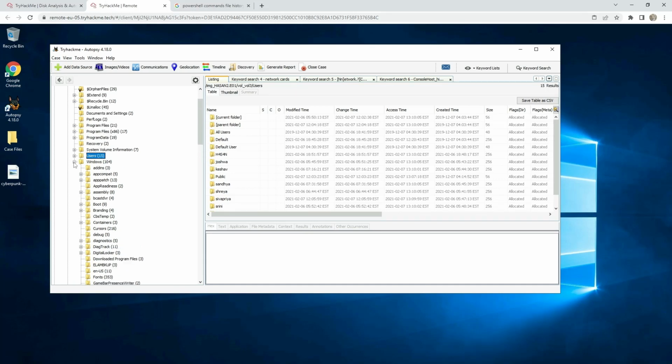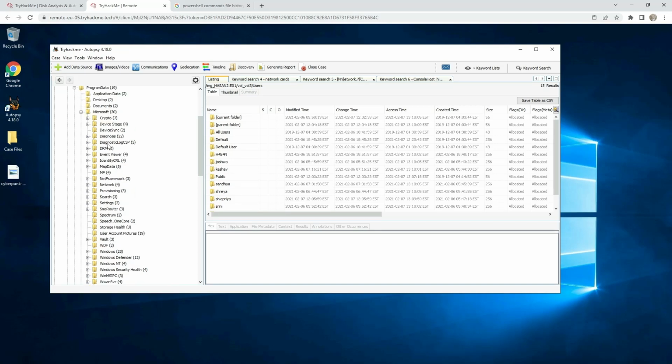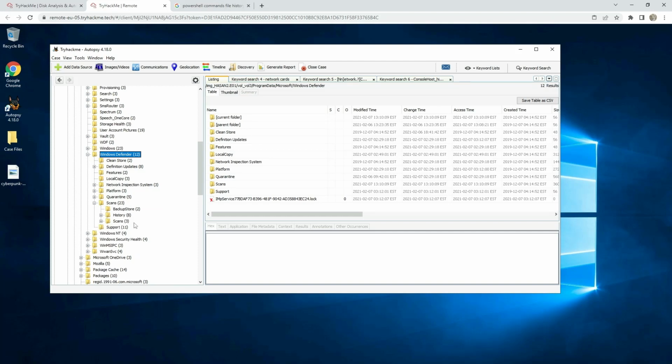Or it was not Windows. It's program data, maybe. Program data, Microsoft, right, Windows Defender, and then go to scans.